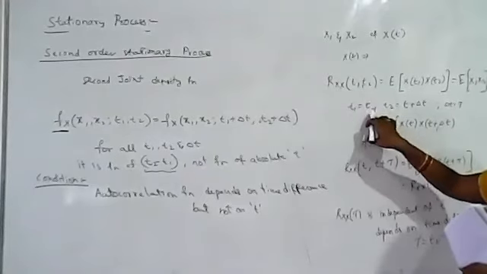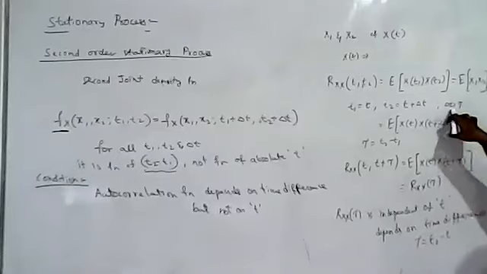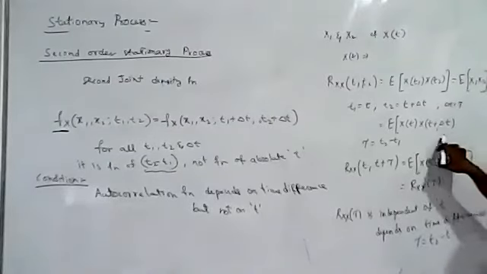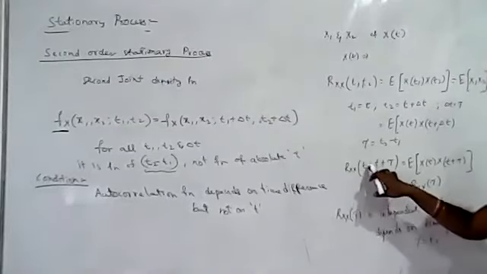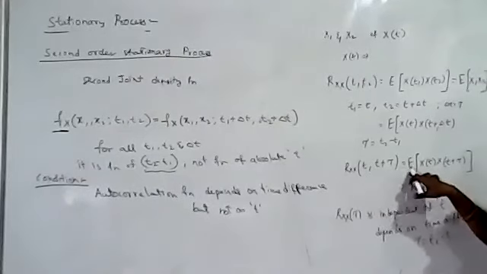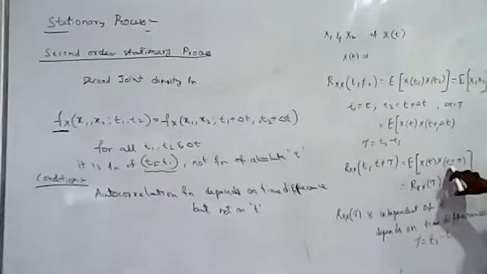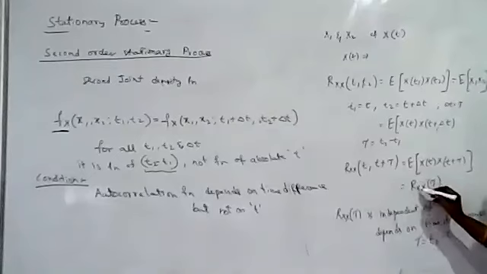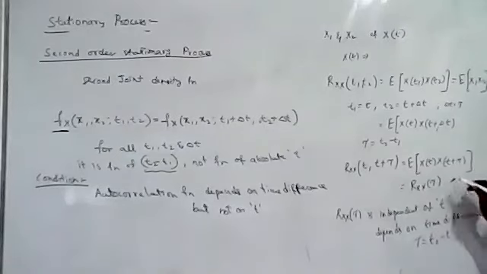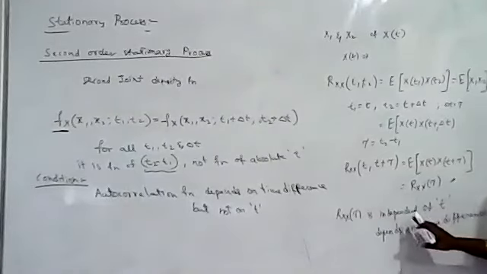We assume t1 is equal to t and t2 is equal to t plus del t, which is tau. So this can be written as Rx of t comma t plus tau, the expected value of x of t times x of t plus tau, which is Rx of tau. So from this equation we can say that for a second order stationary process, the autocorrelation function is independent of